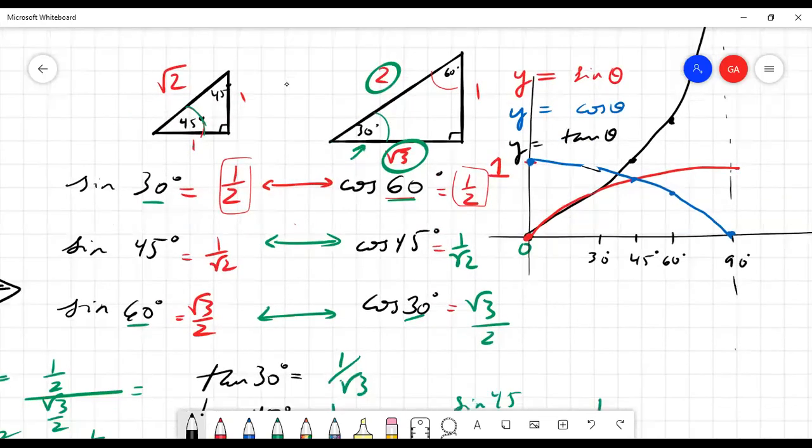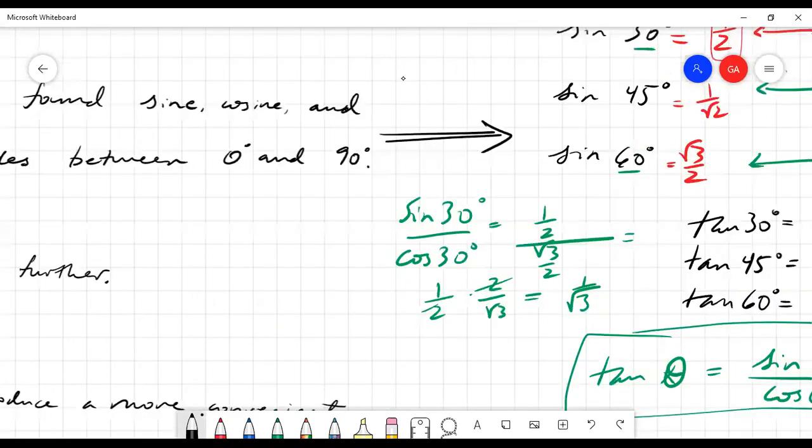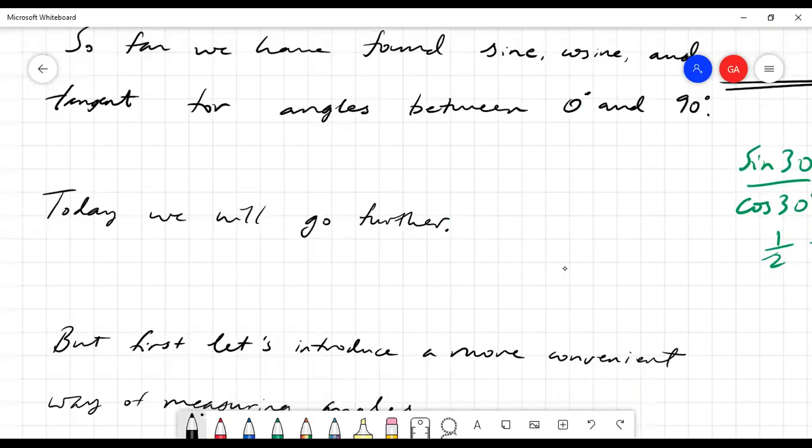So first of all, does anyone have any questions about this? This is sort of a recap of what we did yesterday and what you did yesterday on the assignment. Nishan says no questions. Okay. Do not hesitate if you do have a question. So the goal of today is to go further. We're going to go below 0 and above 90.